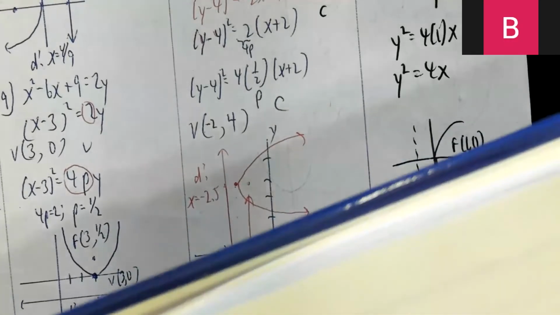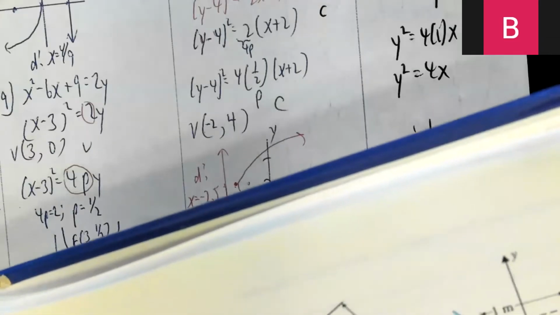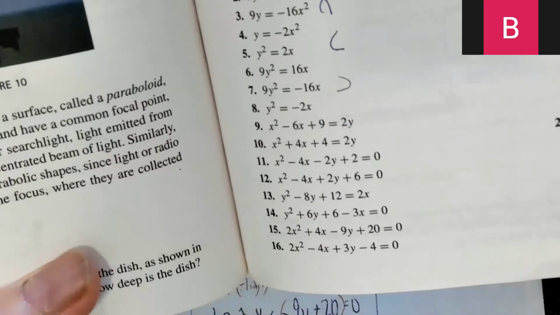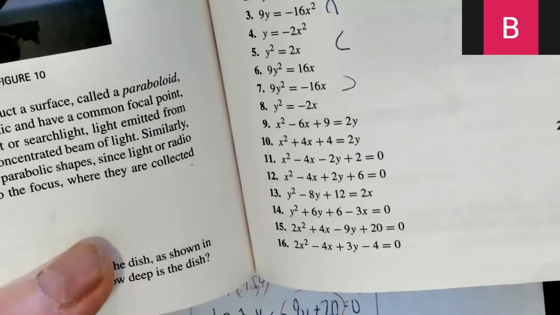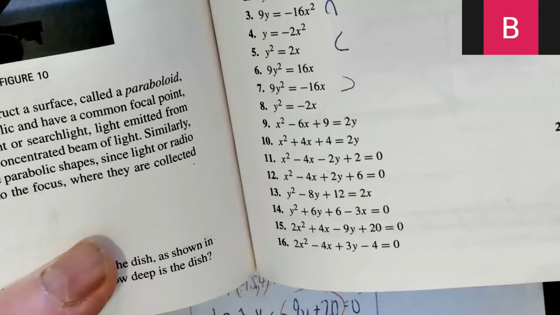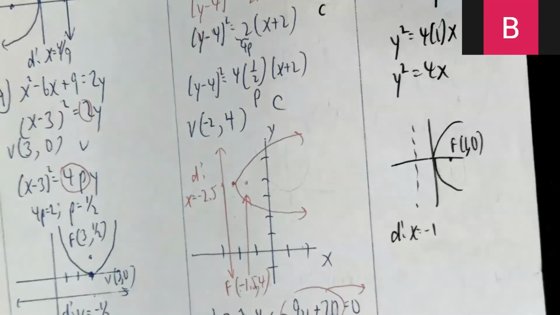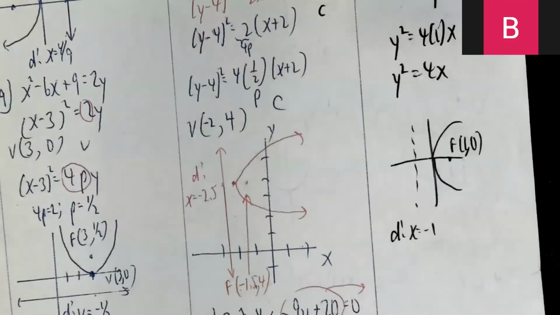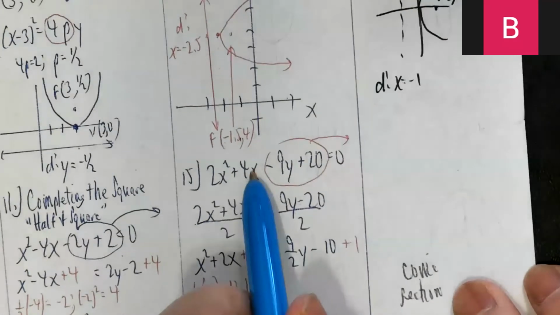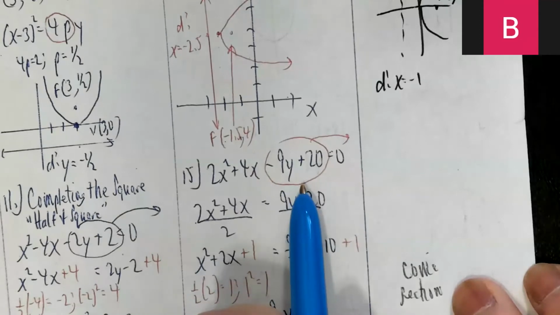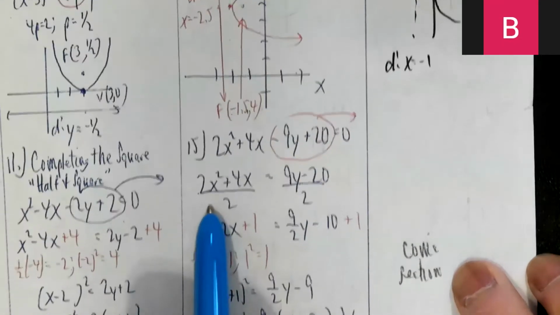Okay, so 15. 2x squared plus 4x minus 9y plus 20 equals 0. That one. Okay, throw these two over.